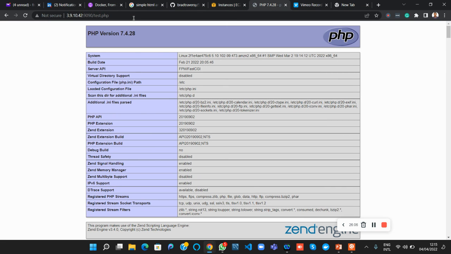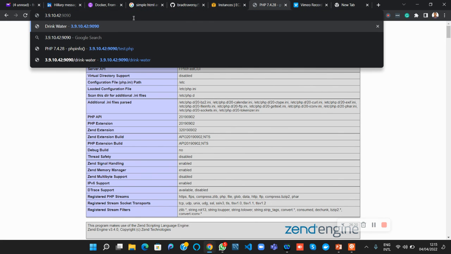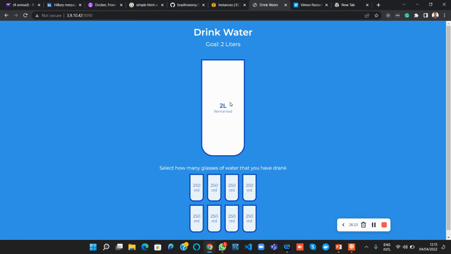That's my PHP page. I don't separate everything, you get me? PHP is running separately, while HTML is running separately. All right, so this is your drink water application. So far we've seen how we can serve both PHP pages and HTML pages with the help of Nginx and PHP7. So that is the challenge we just concluded.